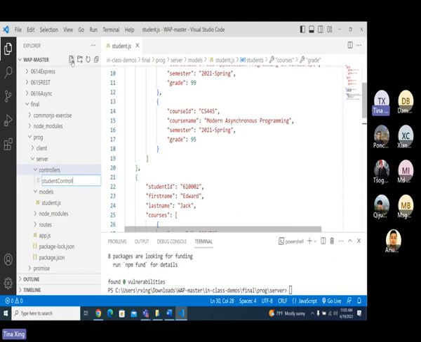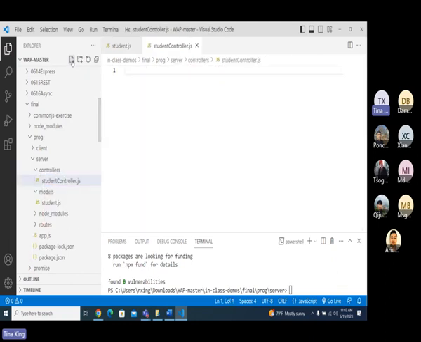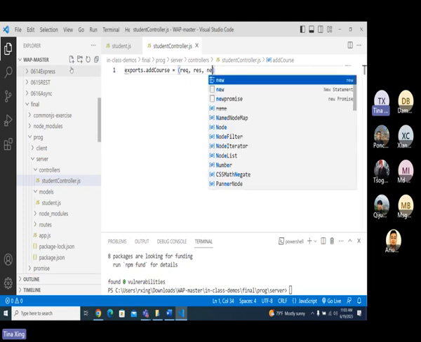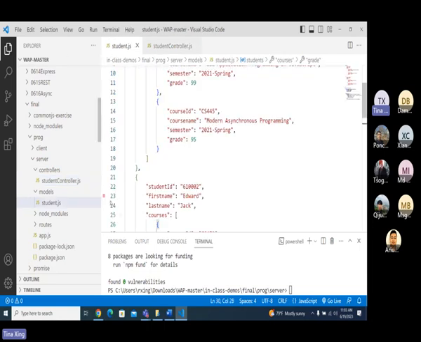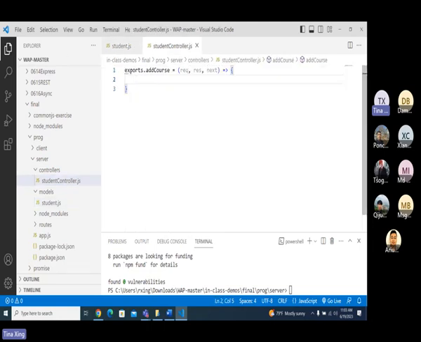Then here I will have the student controller. It's your choice to name it anything you want. Here I have to export start add a course. I have request, response. If you want to have next, it's fine. If you don't have next, it's also fine. For this case, it's your choice because I don't use next here. I have to make a call to the student, right? So I have to require